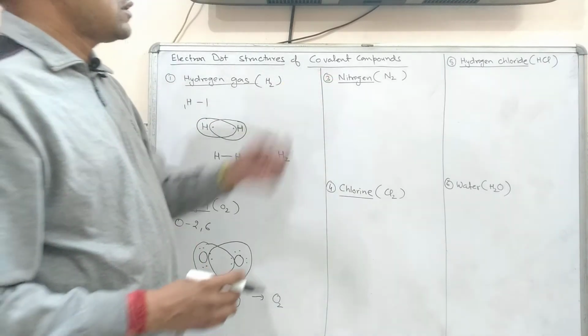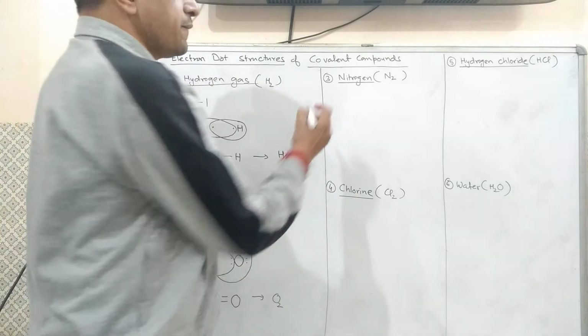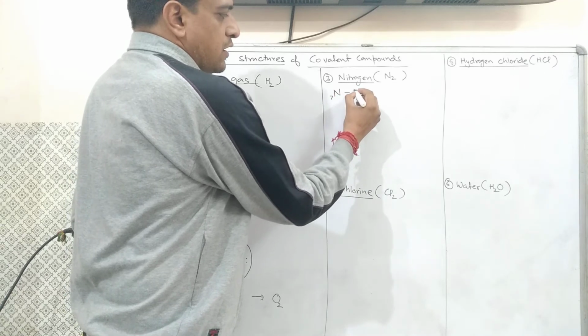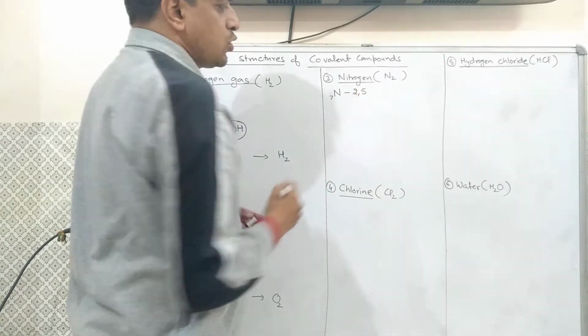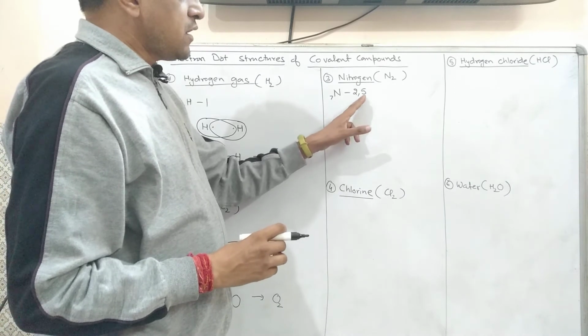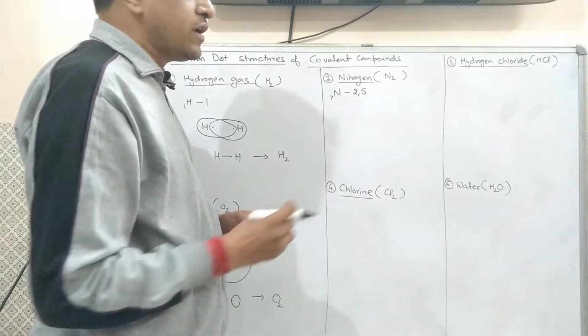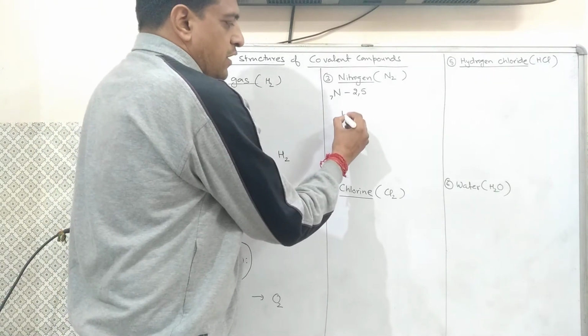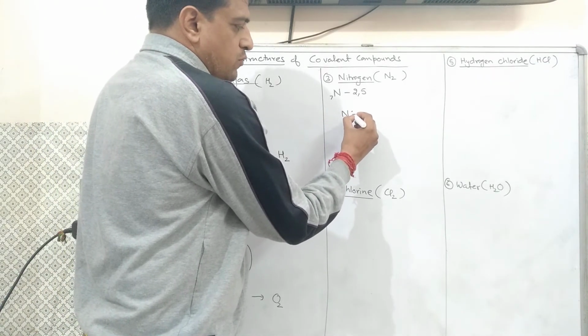Now come to the third, nitrogen. Nitrogen atomic number is 7. Electronic configuration is 2, 5. That means it requires 3 more electrons to acquire a stable configuration, and it has 5 electrons in the outermost shell.